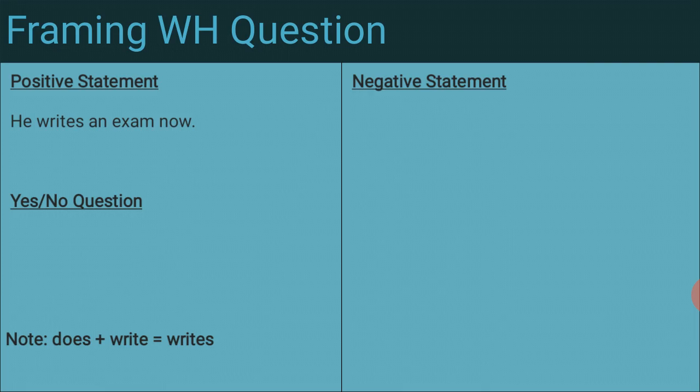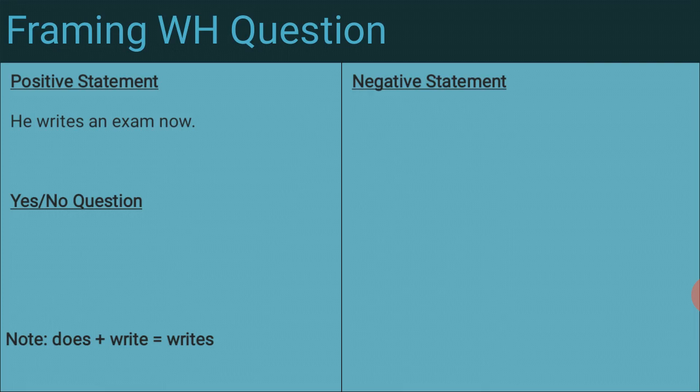He writes an exam now. This is the positive statement. From that positive statement, I am writing the WH question. How am I framing it? See that thing. Students, if we read that sentence, he writes an exam now, we have two questions in that sentence, because we can hide some object in that sentence. For example, an exam or the adverbial of time, now. We can hide both words in the sentence.